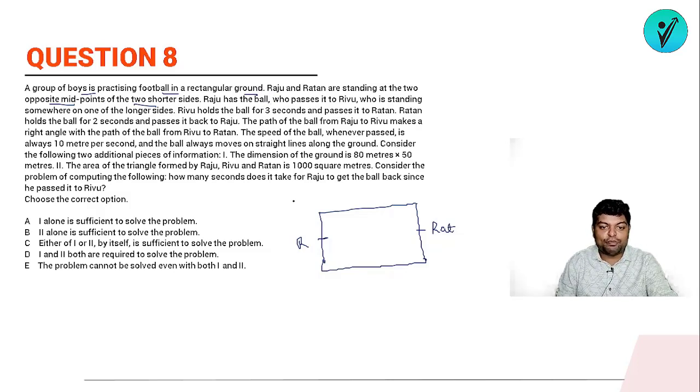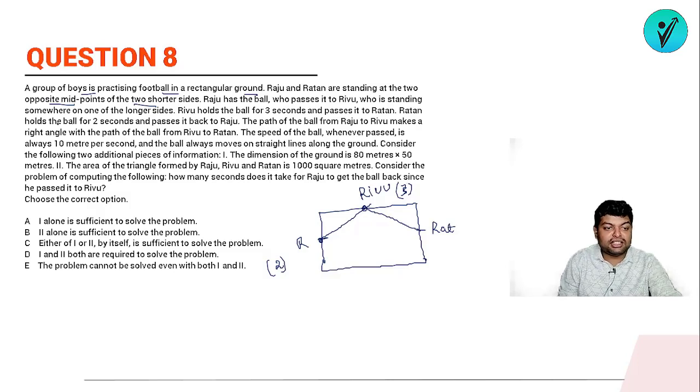Raju has the ball who passes to Rivu. So initially Raju had the ball, and he is passing to Rivu, who is standing somewhere on the longer sides. So somewhere on the longer side, यानी या तो वो यहाँ है या तो वो यहाँ पे, somewhere on the longer side. Suppose यहाँ पर Rivu stand कर रहा है. Rivu holds the ball for 3 seconds. ठीक है, so Raju is holding the ball for 2 seconds, Rivu is holding it for 3 seconds and passes to Ratan.